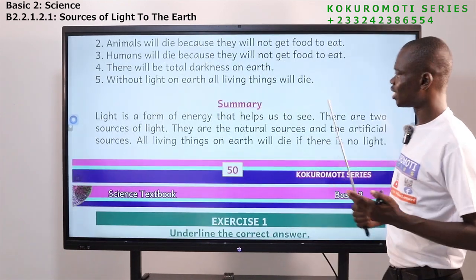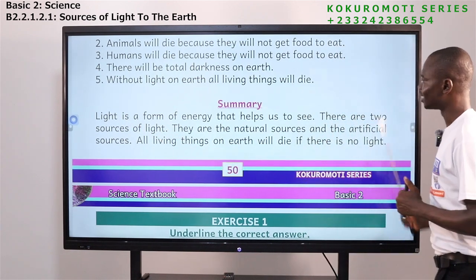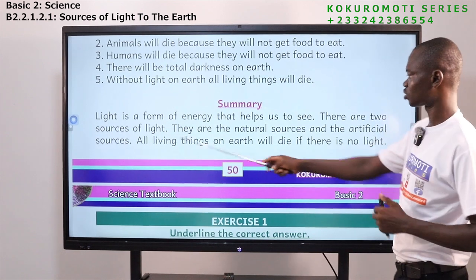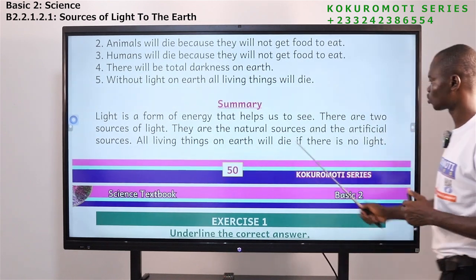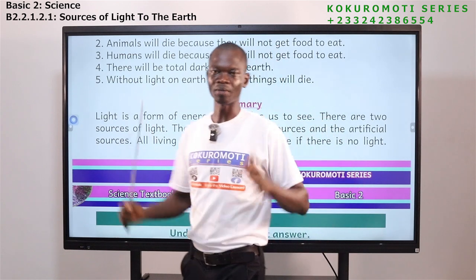So in summary, what have we learned today? We have learned that light is a form of energy that helps us to see. There are two sources of light. They are the natural sources and the artificial sources. All living things on earth will die if there is no light. So basically, this is what we have learned today about light.